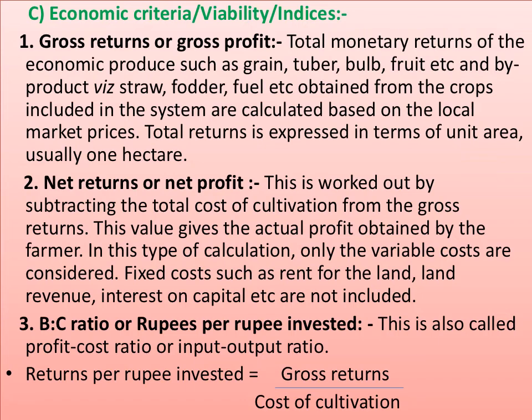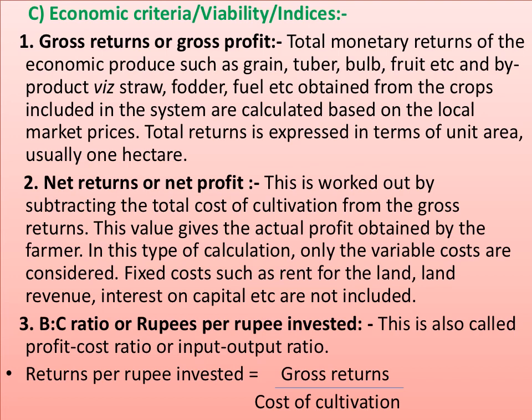Then, net returns or net profit. This is worked out by subtracting the total cost of cultivation from the gross return. This value gives the actual profit obtained by the farmer. In this type of calculation, only the variable costs are considered. Fixed costs such as rent for the land and revenue, and interest on capital, are not included.